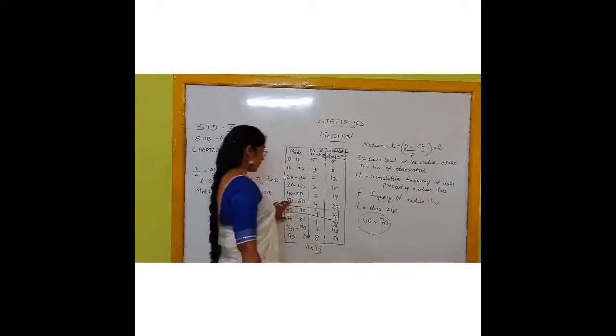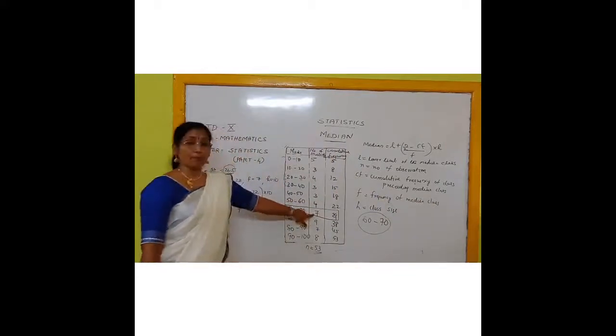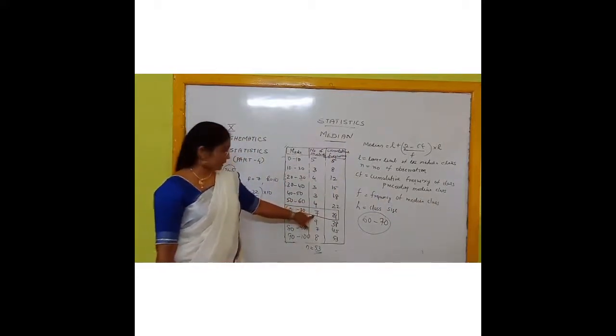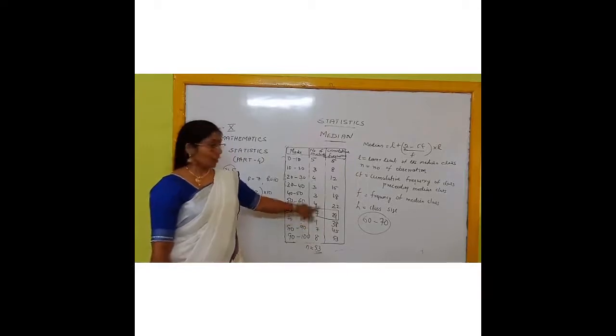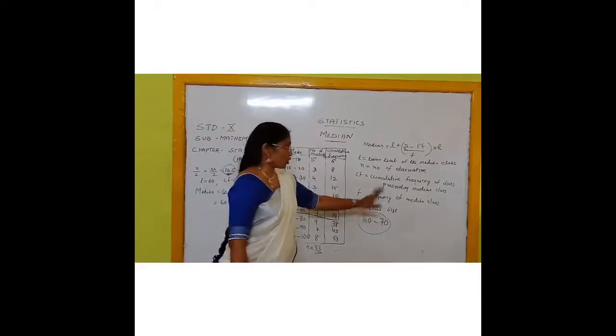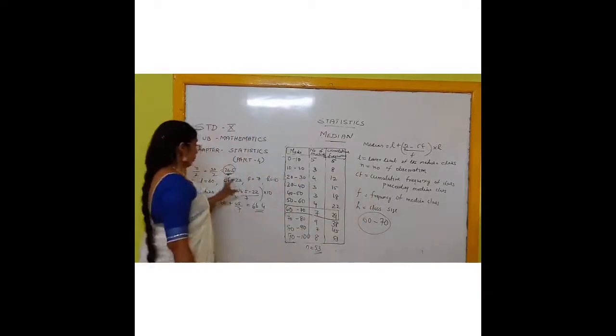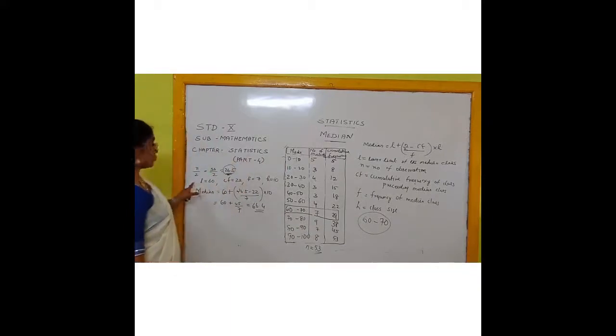That means whatever you have chosen for the median class, that median class frequency you have to take. Here it is how much? 7. Now last one, H. H is equal to class size. Now look at the formula and then substitute the values in this formula.